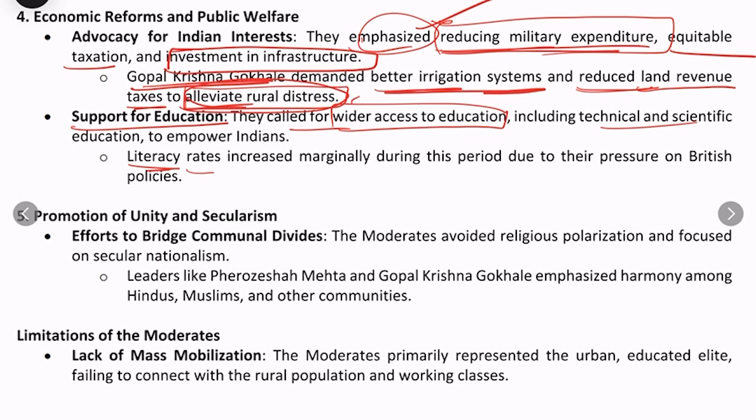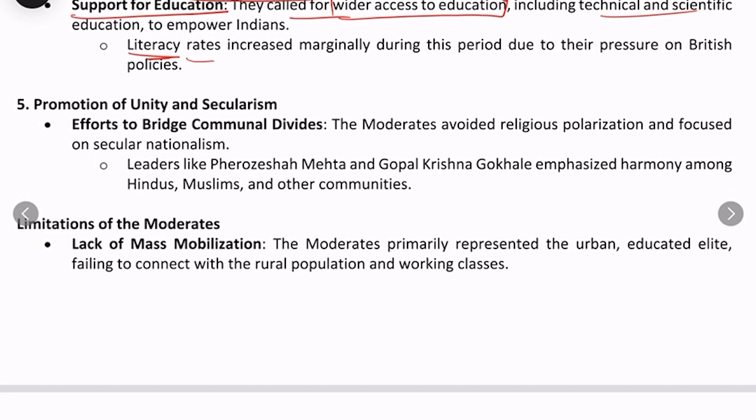Promoting unity and secularism. Moderates also tried to bridge the communal divides. For example, they avoided religious polarization. It means they did not emphasize religious symbolism or anything which may hurt the sentiments of people of other religions. So that's why they actually worked for Hindu-Muslim unity, or in fact the unity of all religions. So they actually focused on a secular idea of nationalism.